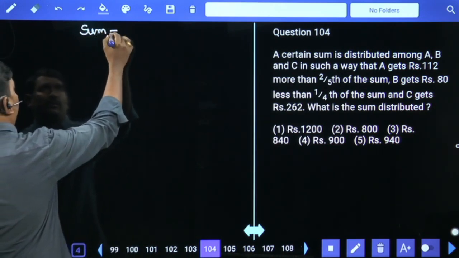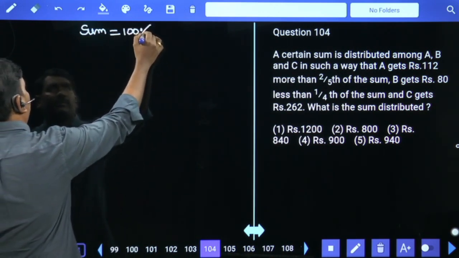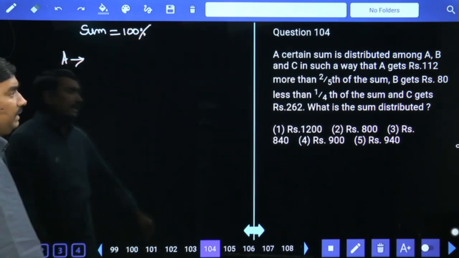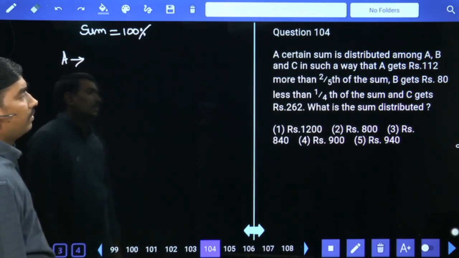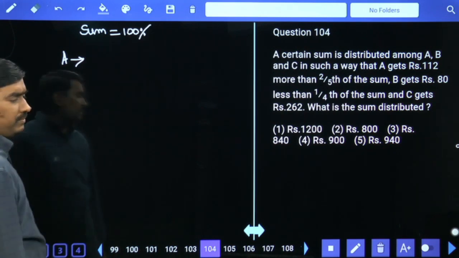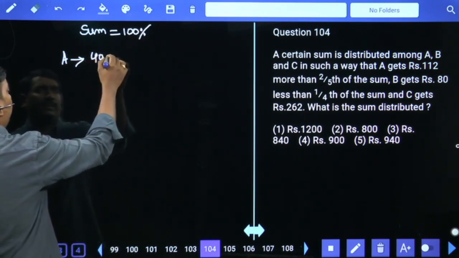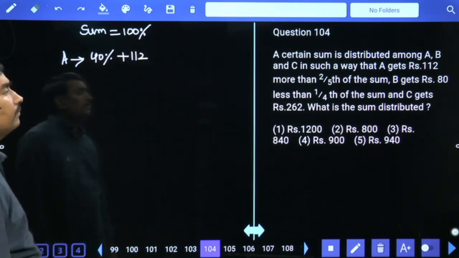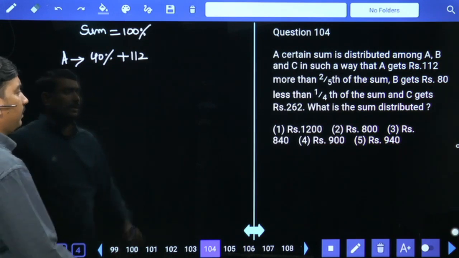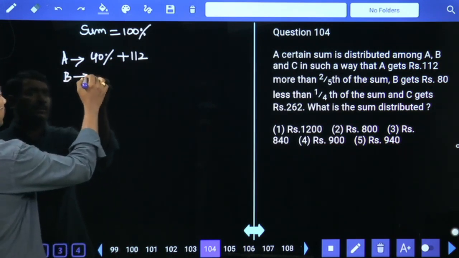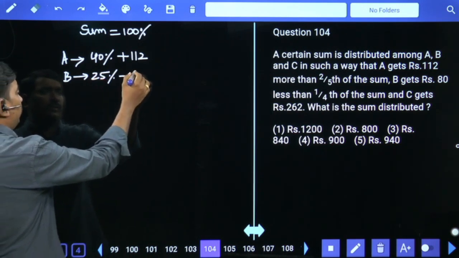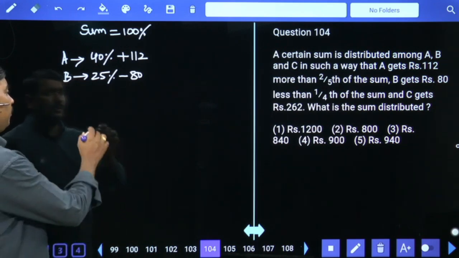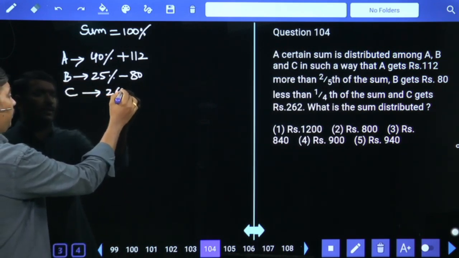Let's imagine the total sum is 100%. Just assume the sum is 100%. A gets 112 more than 2/5 of the sum. 2/5 of 100 means 40%. To that, 112 extra means plus 112. B gets 80 rupees lesser than 1/4 of the sum. 1/4 of the sum means 25%. To that, 80 rupees less means minus 80. And C gets 262 rupees.